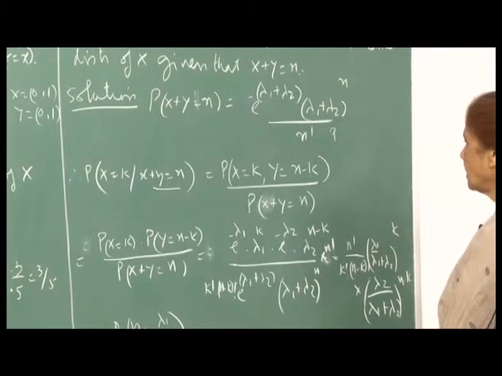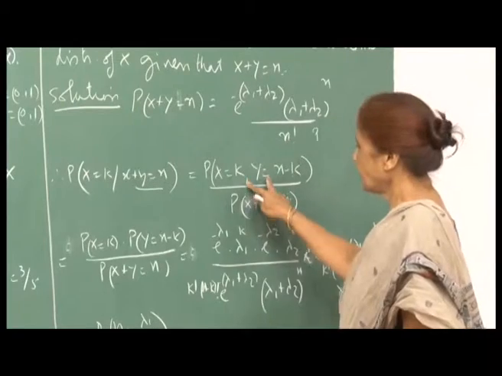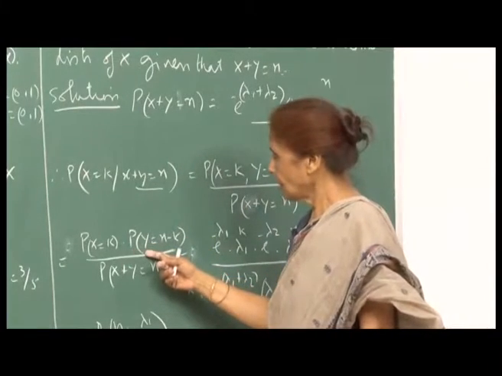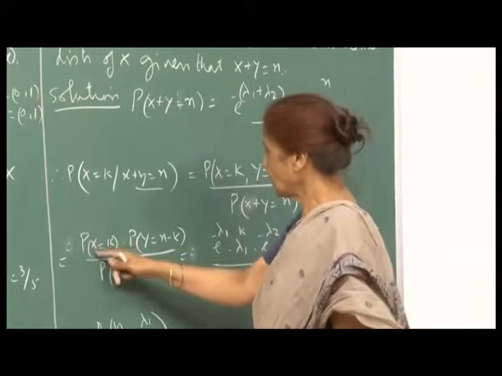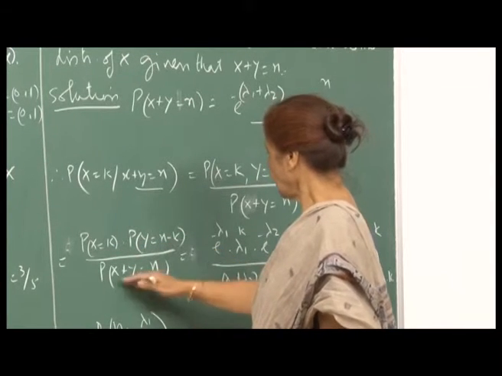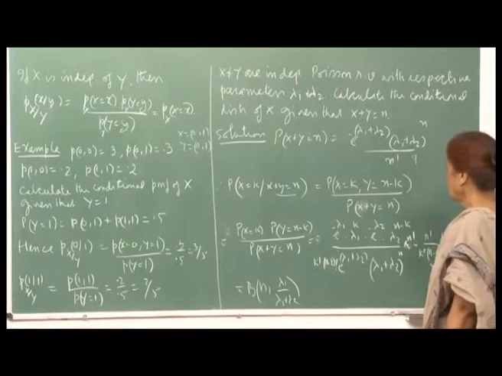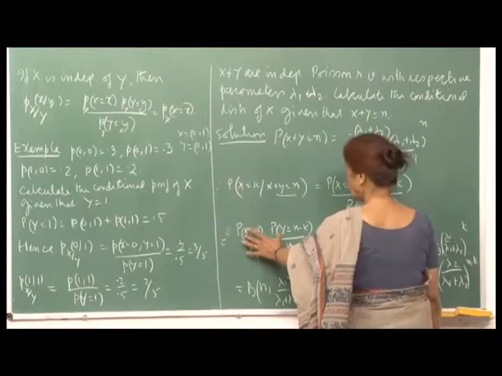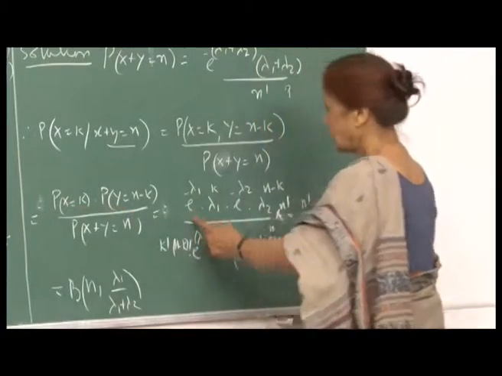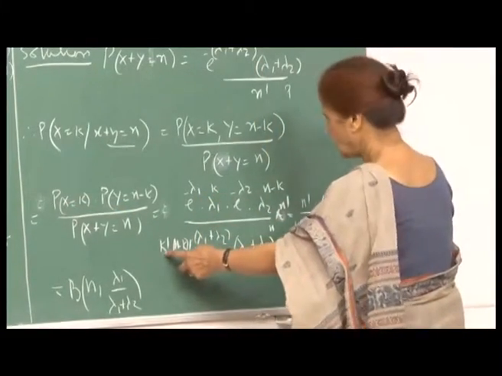Since again x and y are independent, this probability I can write as the product of individual probabilities. So, this will be probability x equal to k times probability y equal to n minus k, divided by probability of x plus y equal to n. Both x and y being Poisson, this is e raised to minus lambda 1, lambda 1 raised to k divided by k factorial.